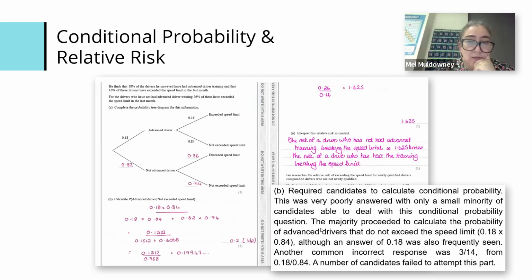So the majority then proceeded to calculate the probability of advanced drivers. Basically, they proceeded to do the wrong thing. So it was the whole conditional probability that they couldn't do. And then there was a number that failed to attempt it. Well, if you put nothing down, you can get nothing in terms of marks. We've got to encourage more and more students to just have a go. We've got nothing to lose.